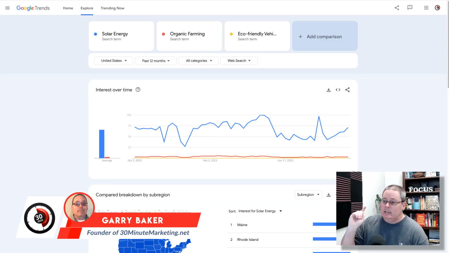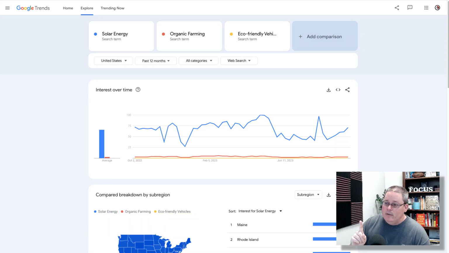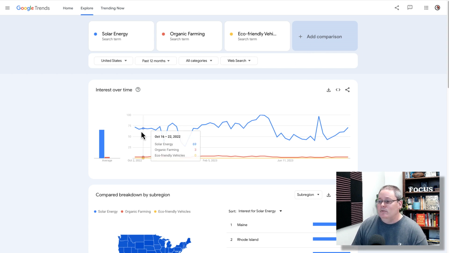Let's do a little bit of brainstorming using Google, specifically Google Trends. Here you can see I have three search terms: solar energy, organic farming, and eco-friendly vehicles. What I'm doing here is comparing the search terms, and this is really starting off the idea, the thought process, or the brainstorm.